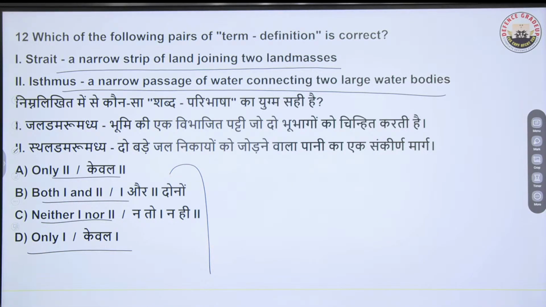Good job. A very basic question this is. Should be able to answer this one.